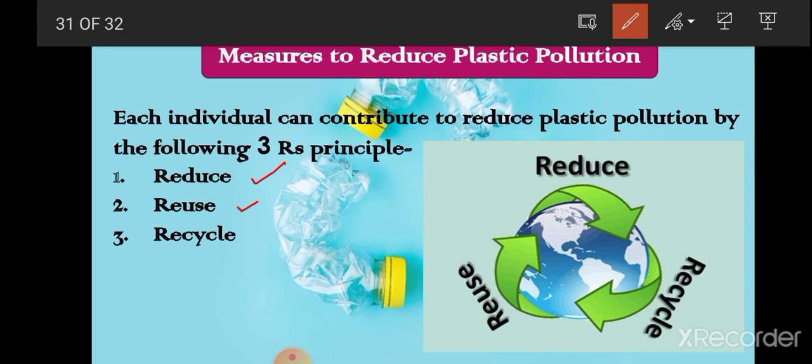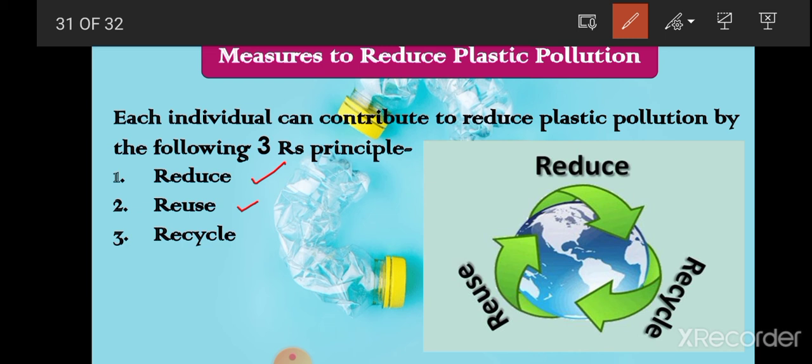Suppose we have a plastic bottle, after using it we can use it as a pen or pencil holder, or we can make a small flower pot. Suppose there is a plastic box of sweets or biscuits, we can use it for storing some other things. So this is the simple reuse of plastic items.